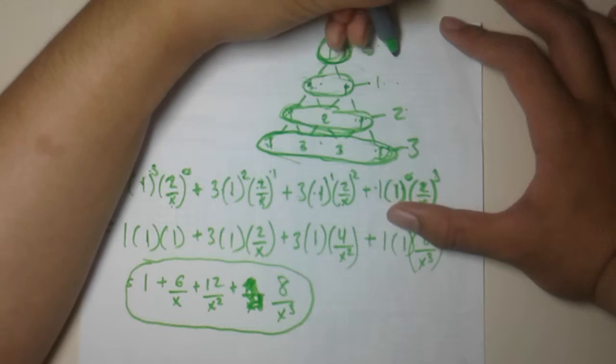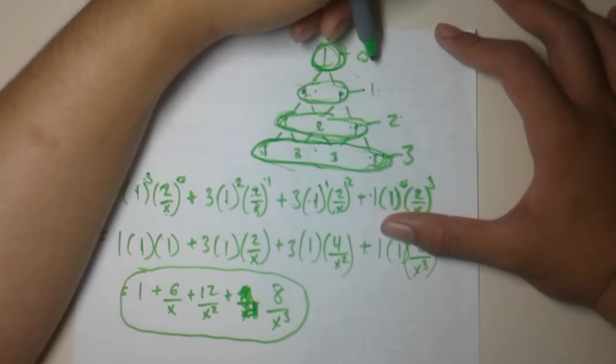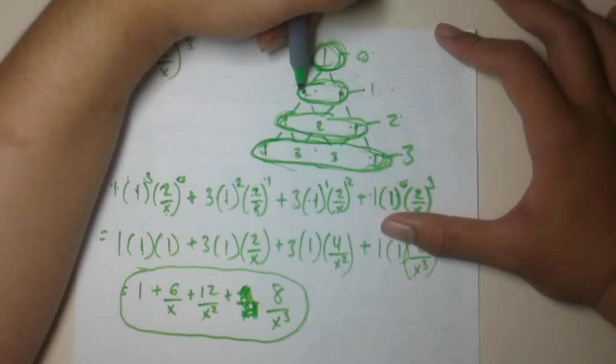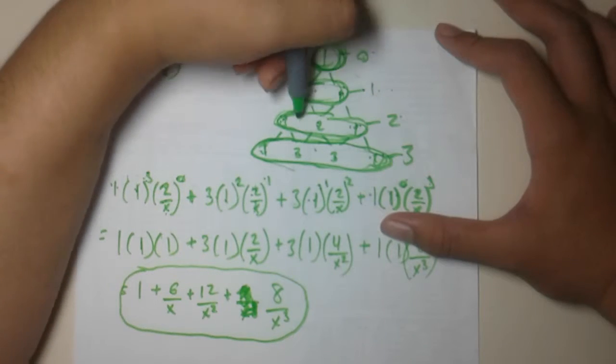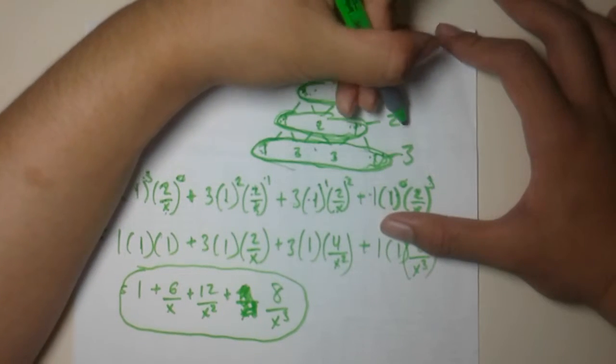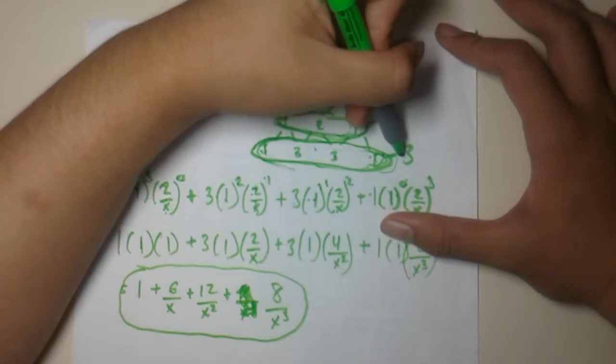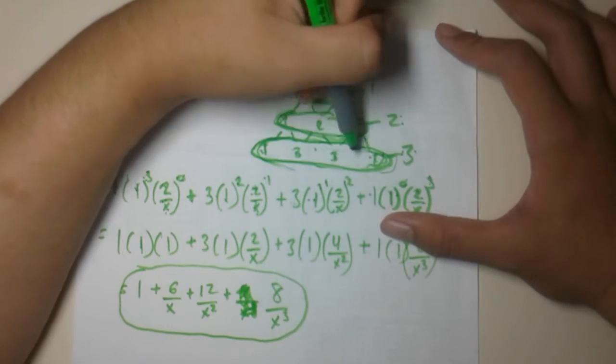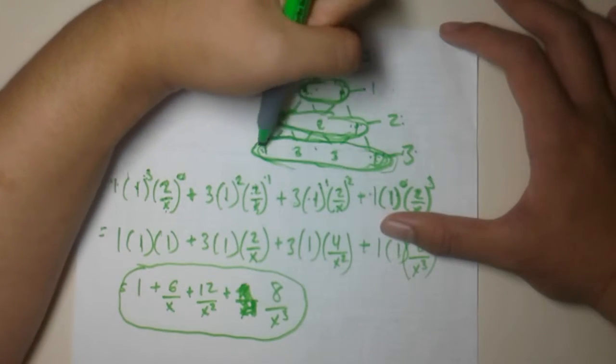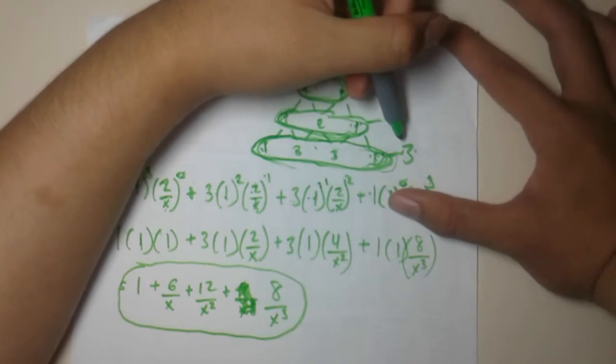This row represents binomials to the power 0. This row represents binomials to the power 1. This row represents binomials to the power 2. This row represents binomials to the power 3. These coefficients are what you use for binomials to the power 3.